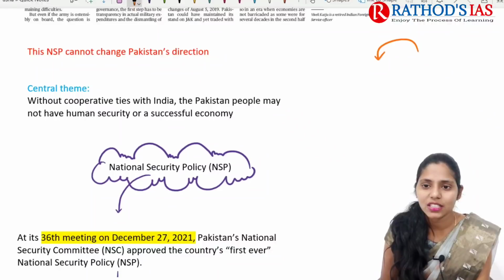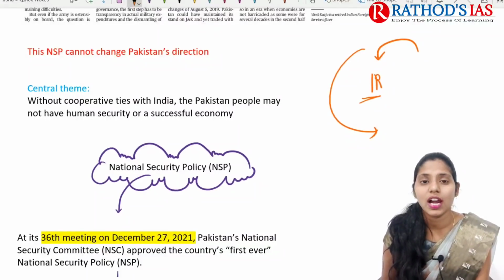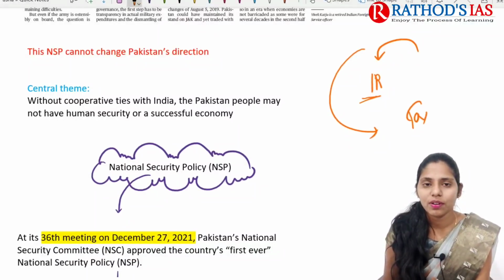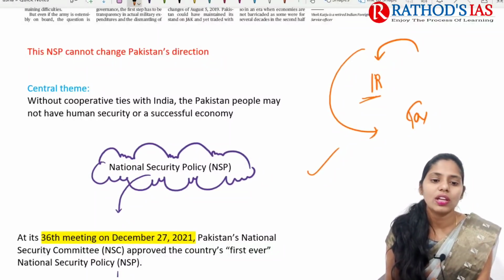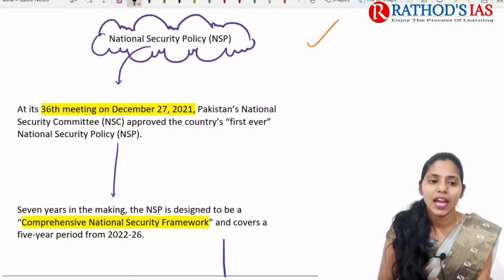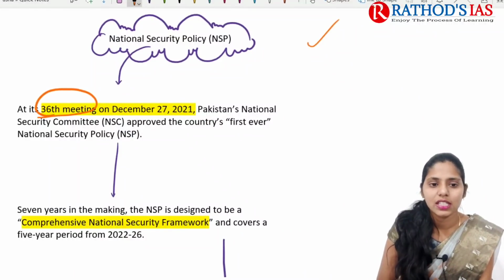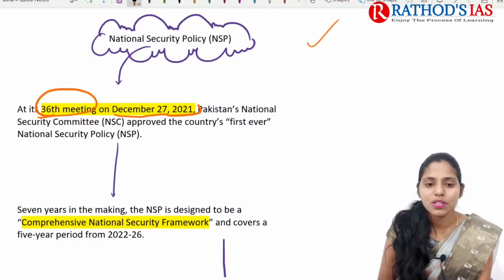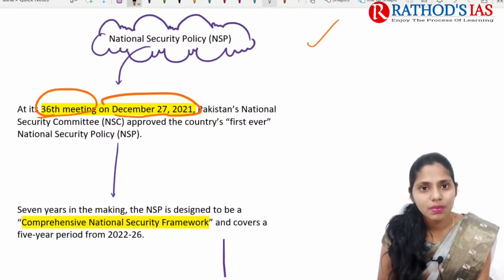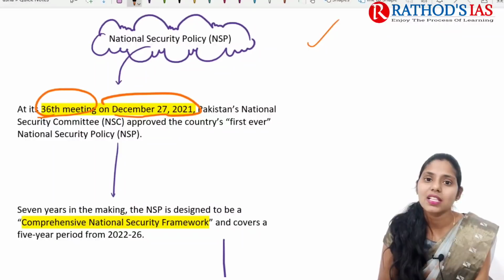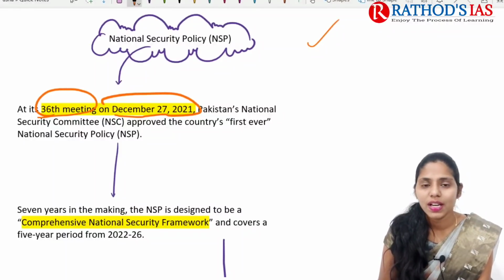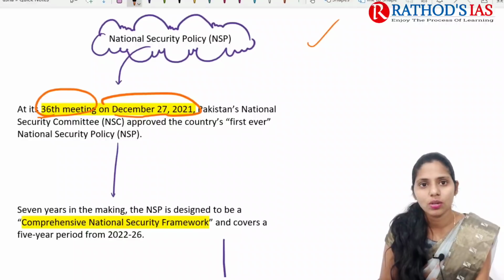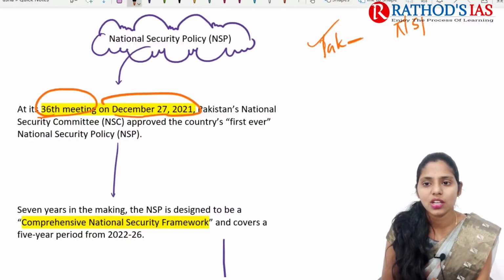If you are talking about the Pakistan policy, it will be important from an international relations point of view, and if you are talking about the doctrine in the context of India, that will be important from our governance point of view. So if you are talking about this national security policy, at its 36th meeting held on December 27, 2021, Pakistan's National Security Committee approved the country's first ever national security policy.